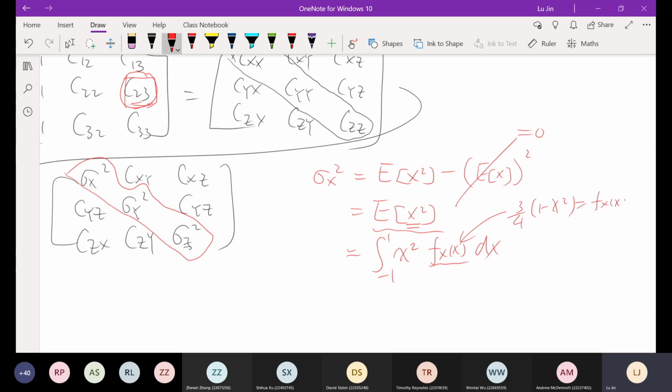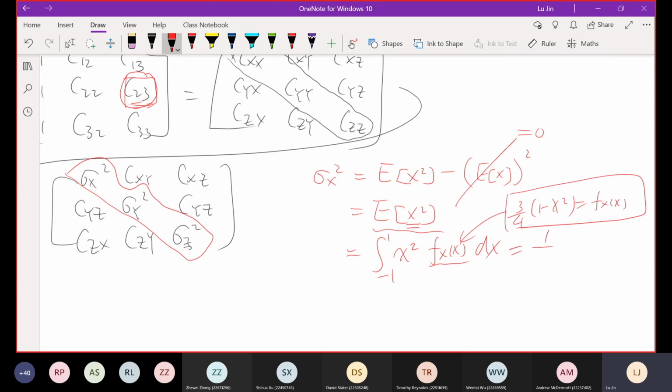By substituting this into the integration and working it out, you get a number, which is 1/5. This will be the same for the other two random variables. Along the diagonal direction, we know the values are all 1/5, so we write 1/5, 1/5, 1/5.